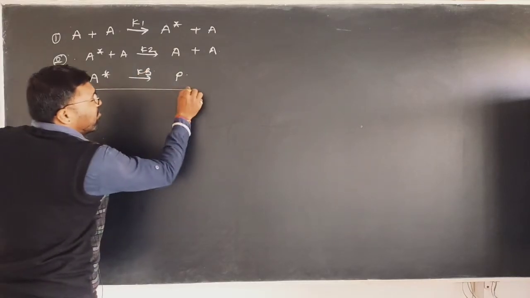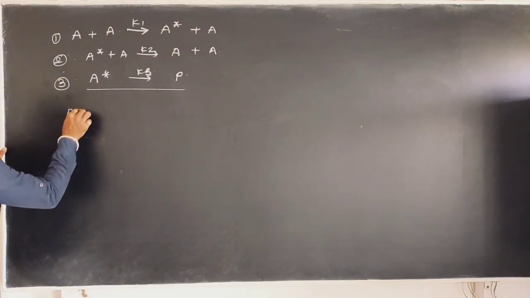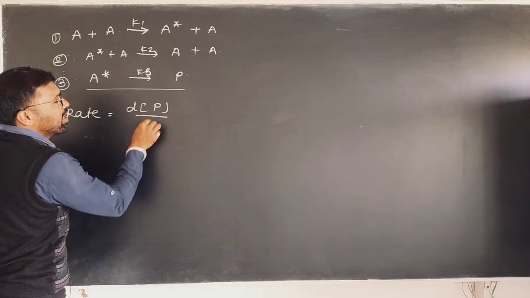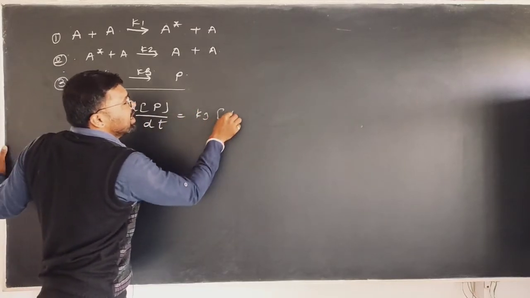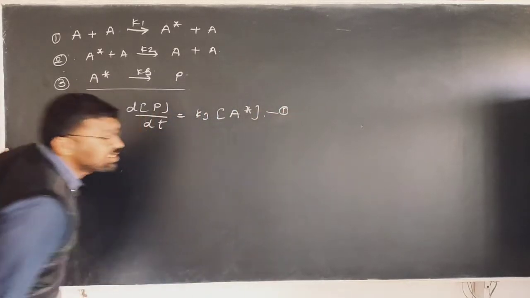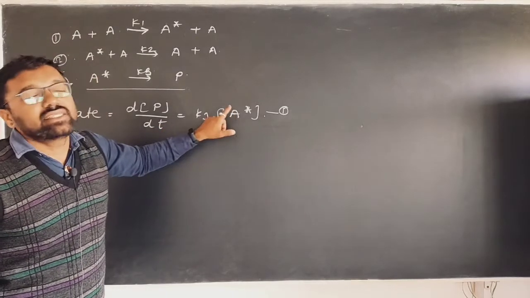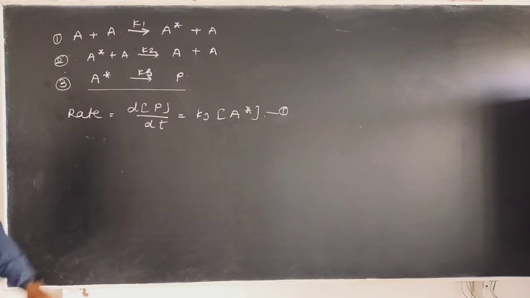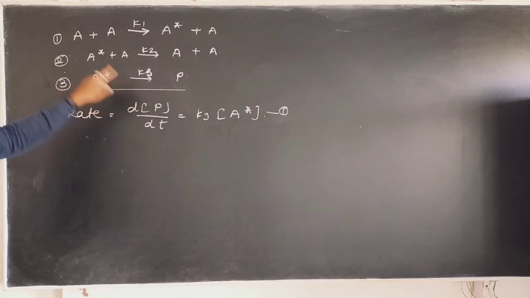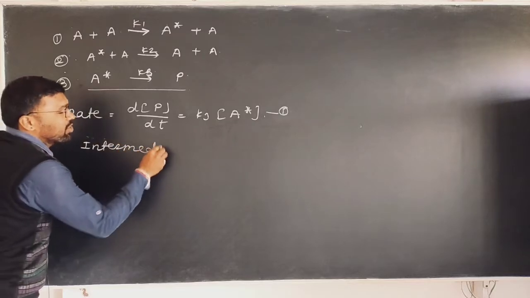So we are interested in the formation of product, okay? So the rate of formation of product is given by rate is equal to dP upon dt, which is equal to K3 into A star, right? This is equation number 1. If you concentrate on this rate law, this A star is nothing but the activated complex. Or if you observe this series of three reactions, this A star is nothing but the intermediate, okay?